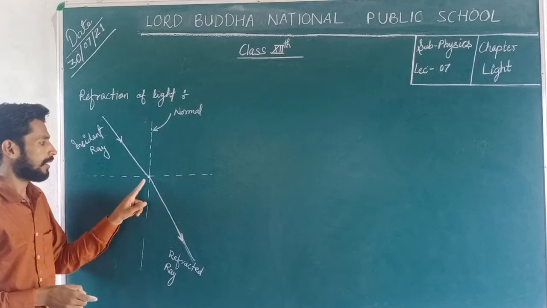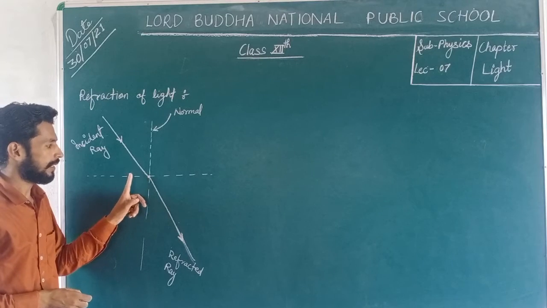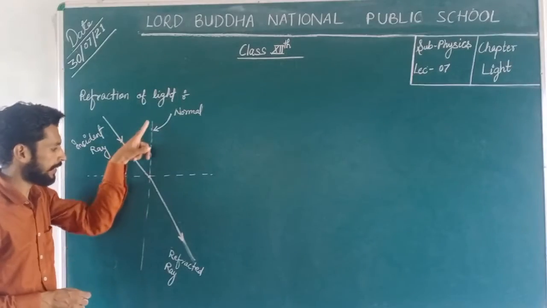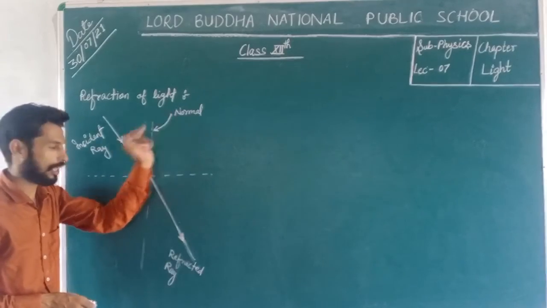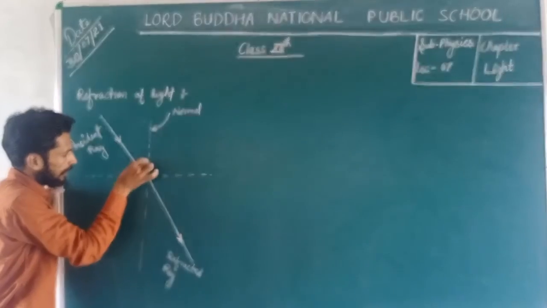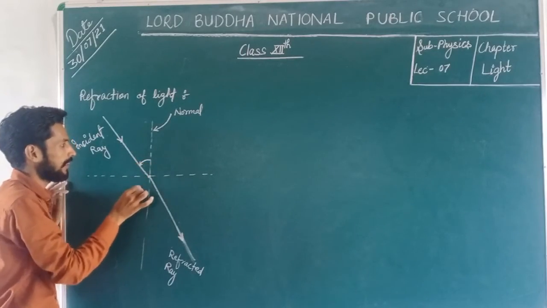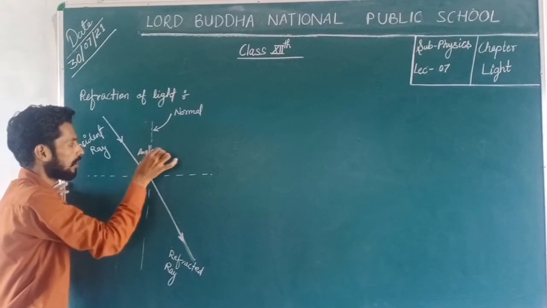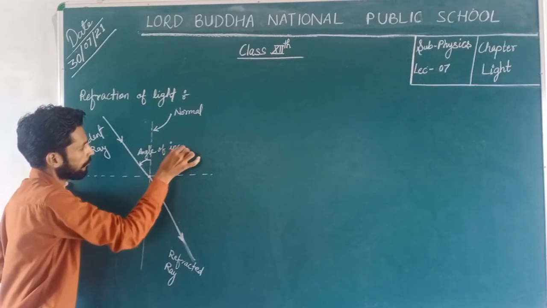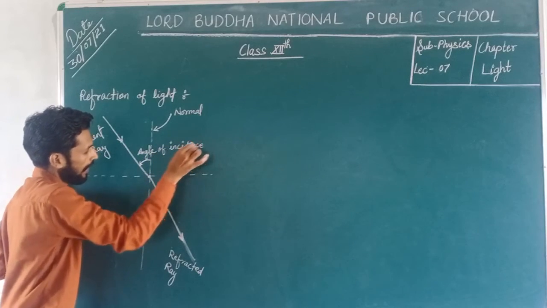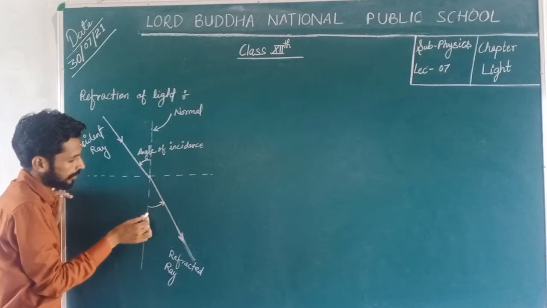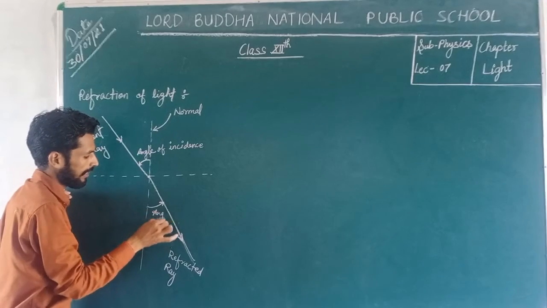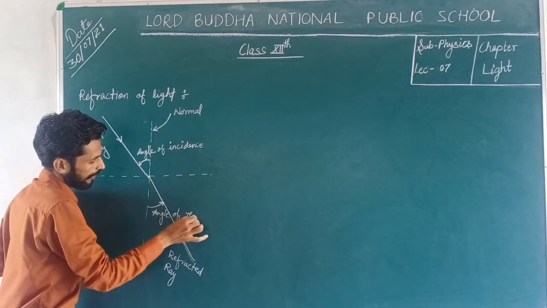इसका मतलब है कि जिस पॉइंट से इंसिडेंट रे डिफ्लेक्ट होती है उसी पॉइंट पर सरफेस के परपेंडिकुलर जो लाइन ड्रॉ करते हैं उसको हम लोग क्या बोलेंगे, नॉर्मल. And the angle between normal and incident ray is known as angle of incidence. And the angle between normal and refracted ray is known as angle of refraction.